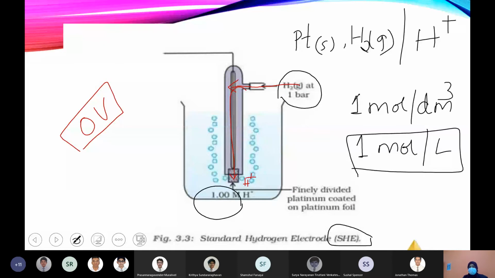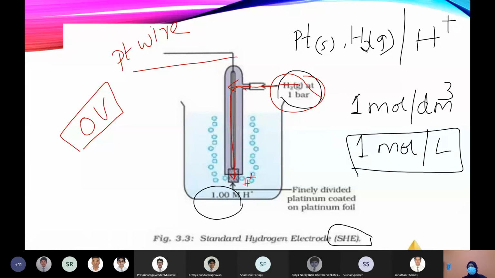So if you're drawing this diagram clearly, then you don't have to explain in wordings. You can just write this is platinum wire, and make sure that you're writing the pressure also, 1 bar, and concentration 1 molar, or you can write it in this way also, 1 mole per decimeter cube or 1 mole per liter. That is known as 1 molar solution.